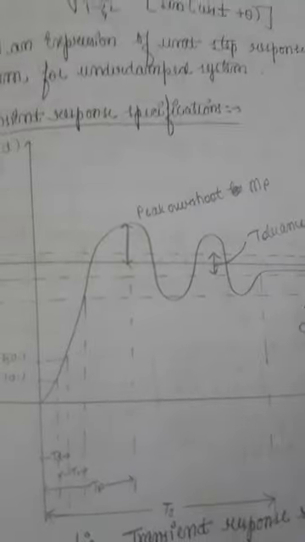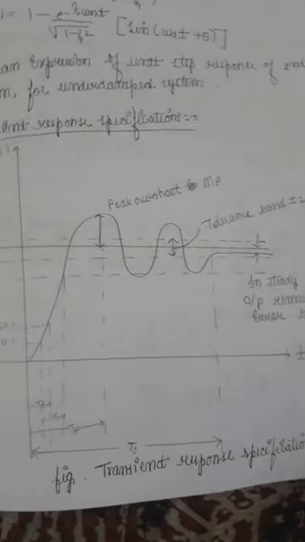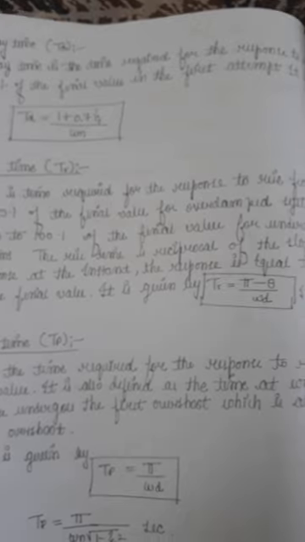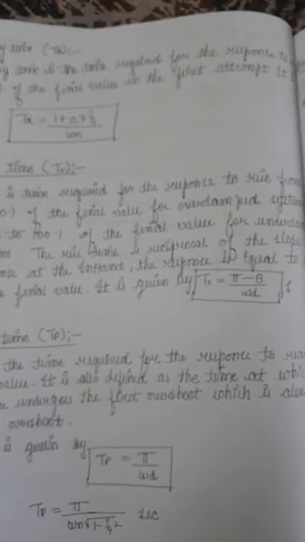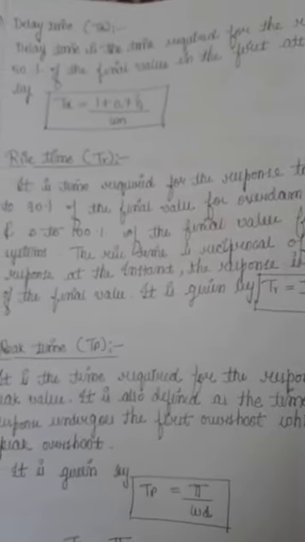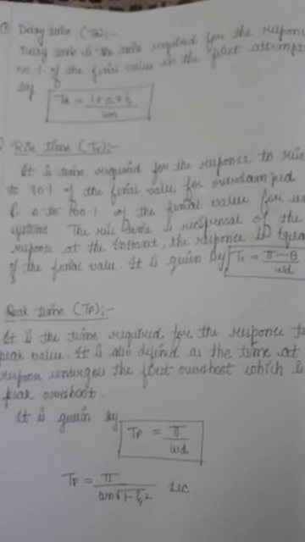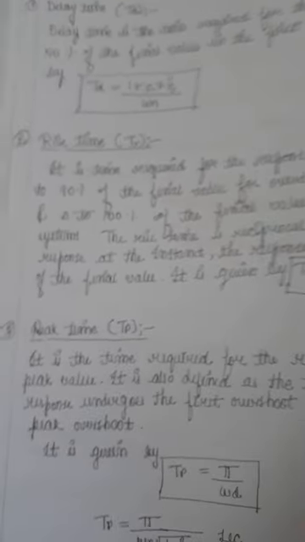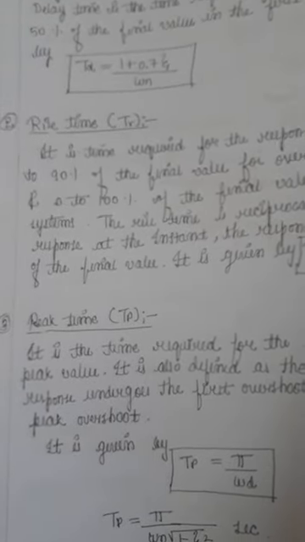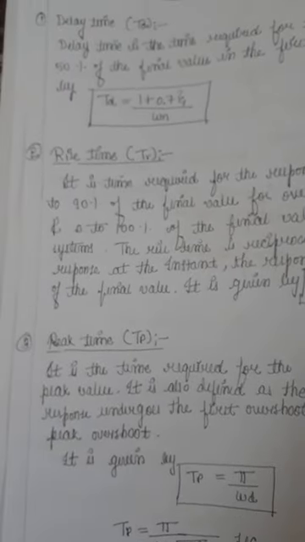Okay, so before deriving the expressions for rise time, peak time and peak overshoot, in the single diagram, first he considered the diagram and explained all the definitions. What is delay time? Delay time is the time required for the response to reach 50% of the final value in the first attempt. So td is equal to 1 plus 0.7 zeta divided by omega n.